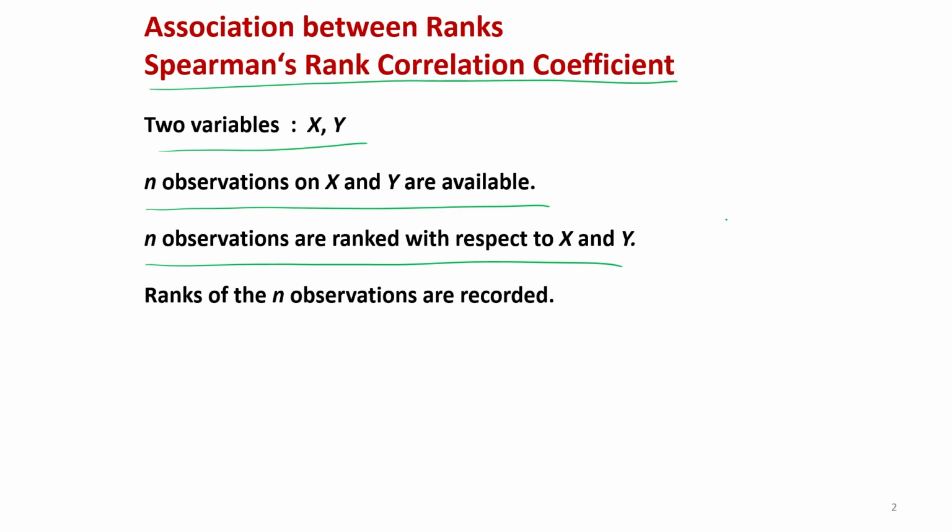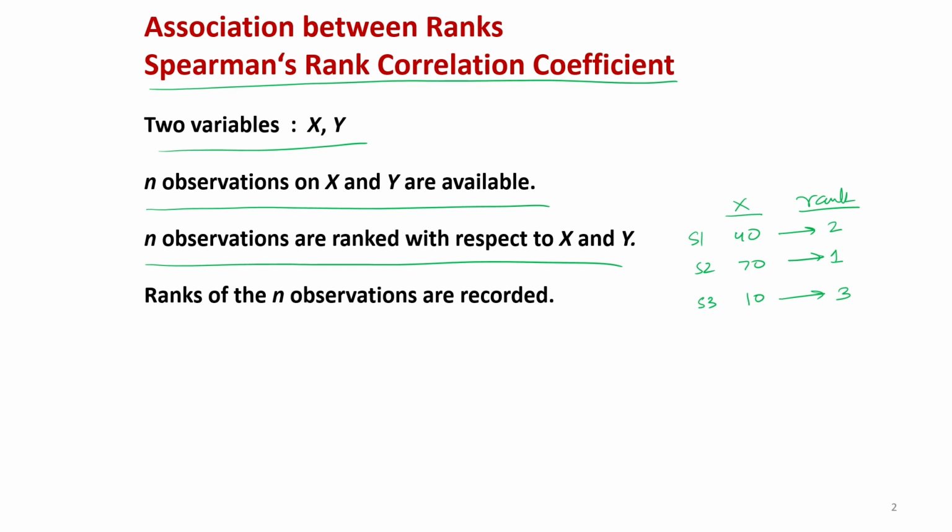What does this mean? Suppose a student gets marks out of 100, something like 40, the second student gets 70, and the third student gets 10. Now suppose I give rank 1 to the student who has got the higher marks. So the student with 70 will get rank 1, then the student getting 40 will get rank 2, and the student getting 10 will get rank 3. This is what we mean by the ranks of the observations.